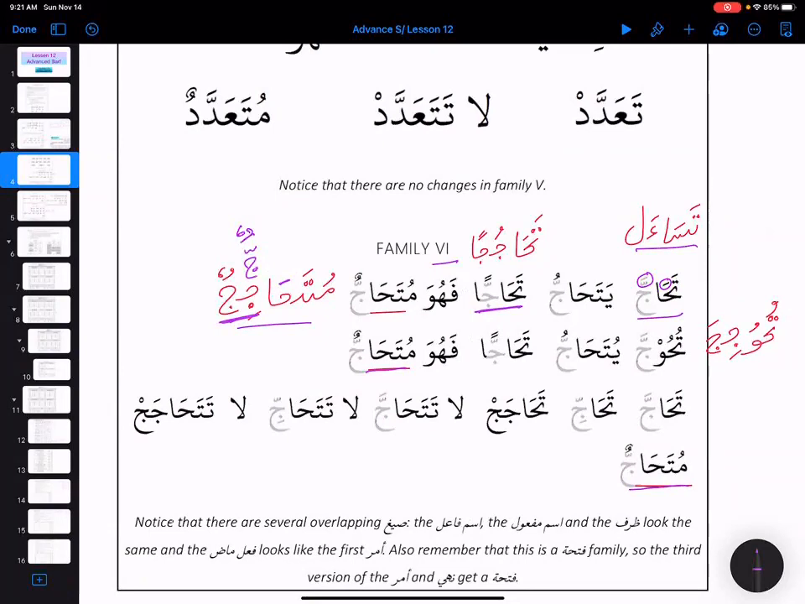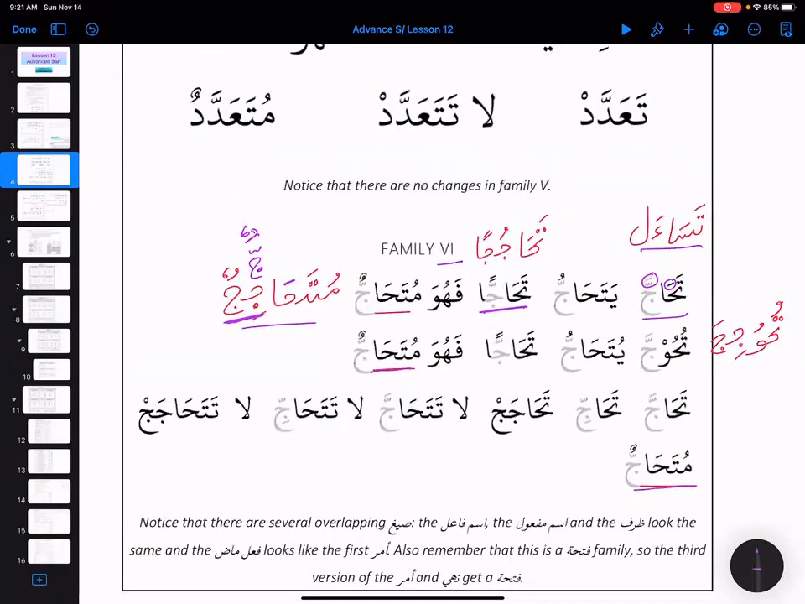Tahajujan. It should be tahajujan, but instead we are having tahajan. And again, same thing. We are fusing these two jim together and there is fatha. It's going to remain the same. So tahajan.